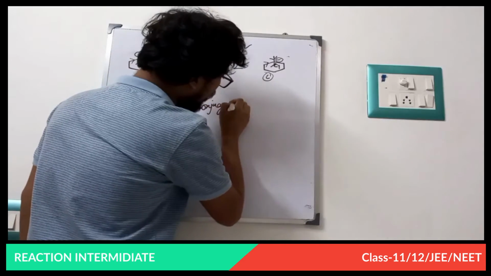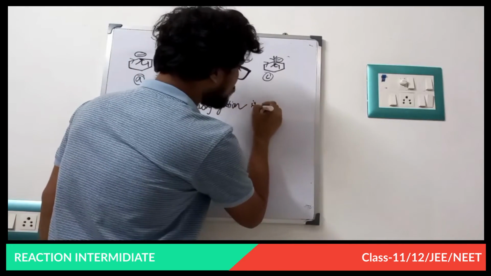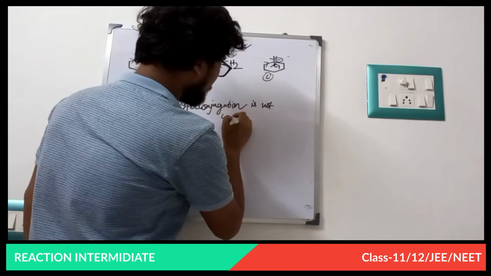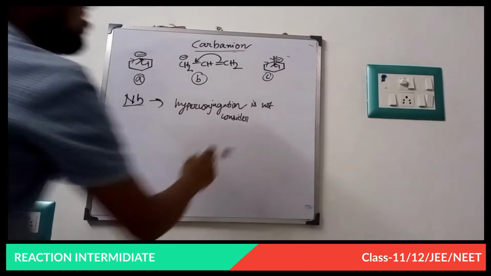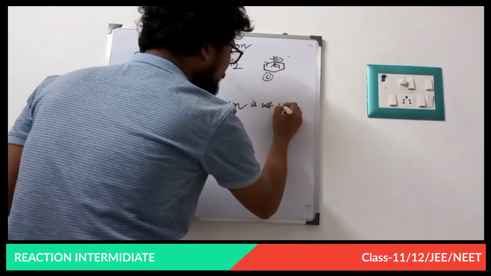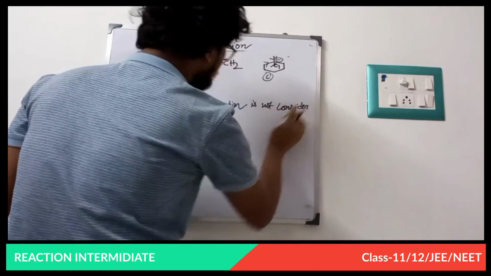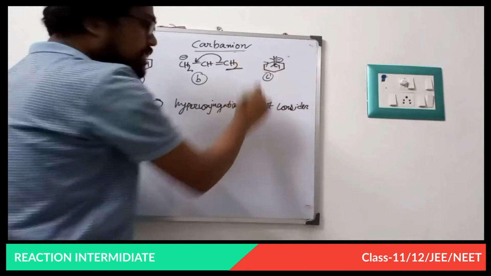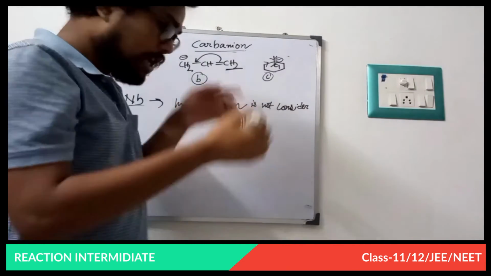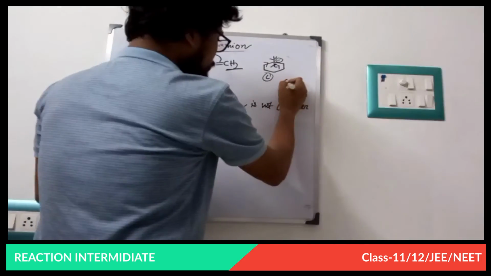Conjugation, no-bond resonance is not considered. Hyperconjugation is not considered. Why? We do not consider the hyperconjugation effect because H has a plus H effect.